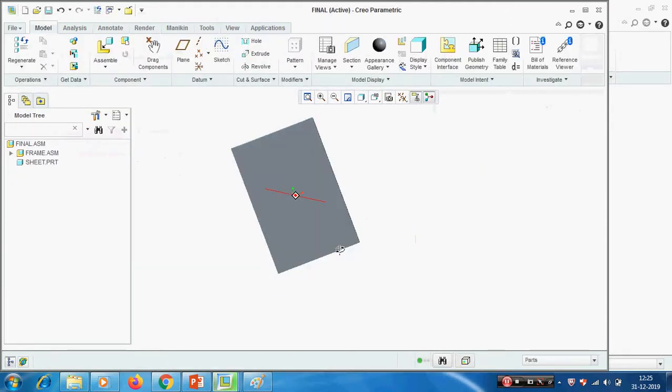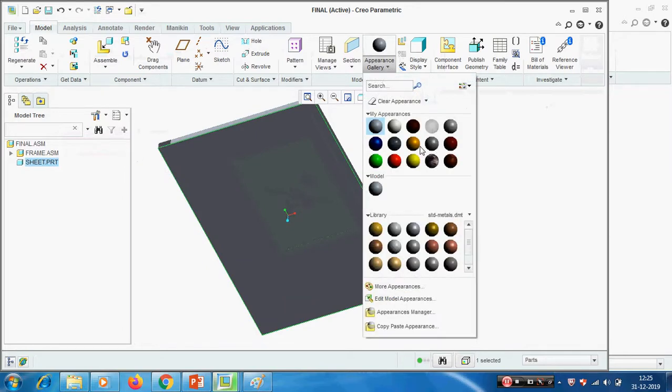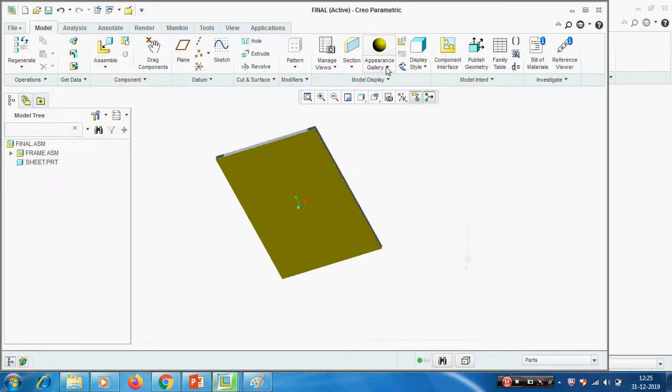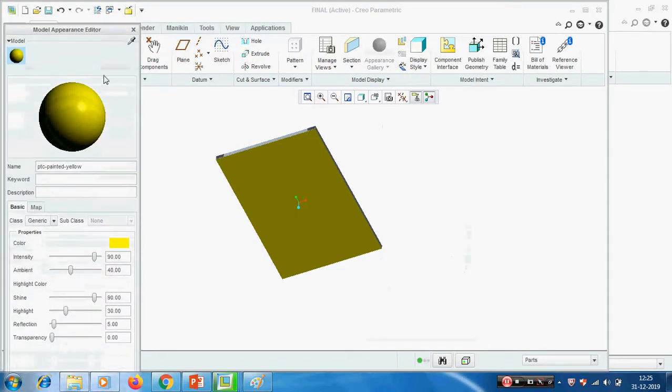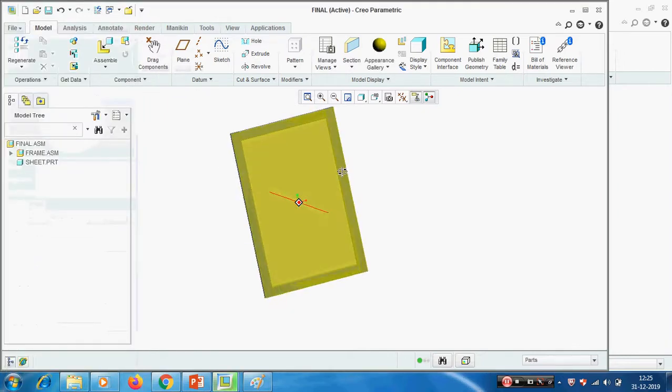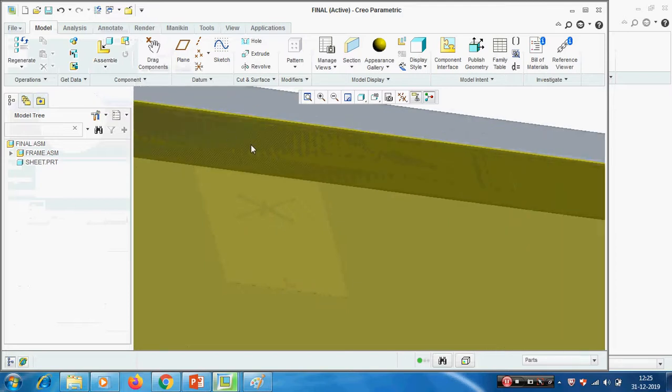Okay, now we assembled this one. For better visibility we can make transparency. I am giving yellow and making this transparent. Not more. Let it. Okay. We have created frame and a plate over that.